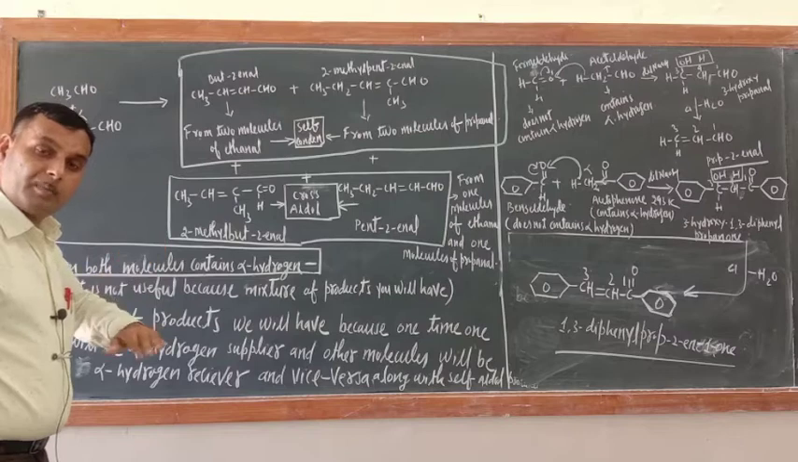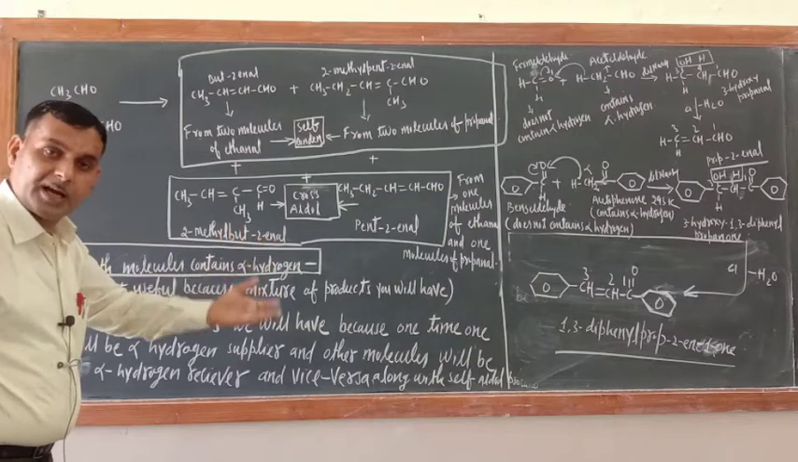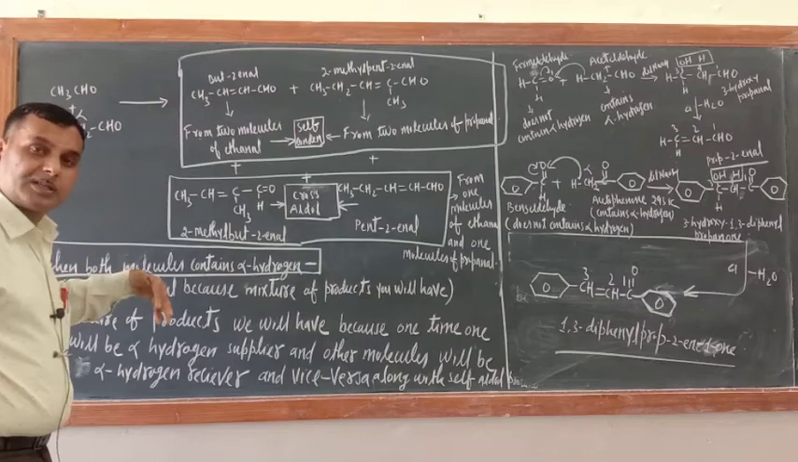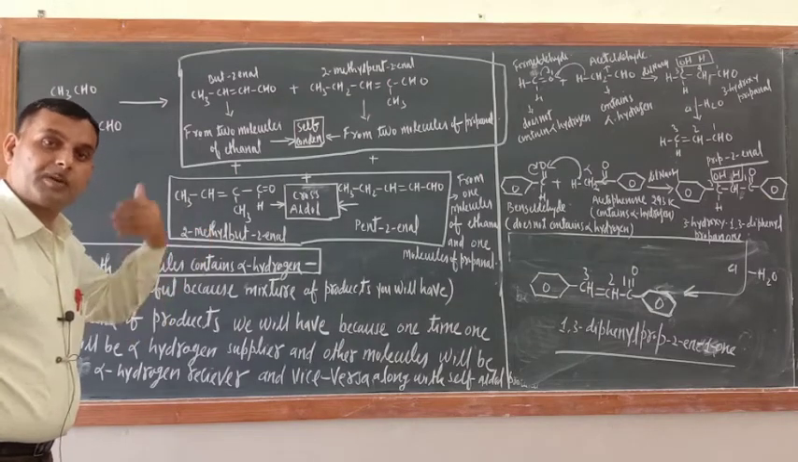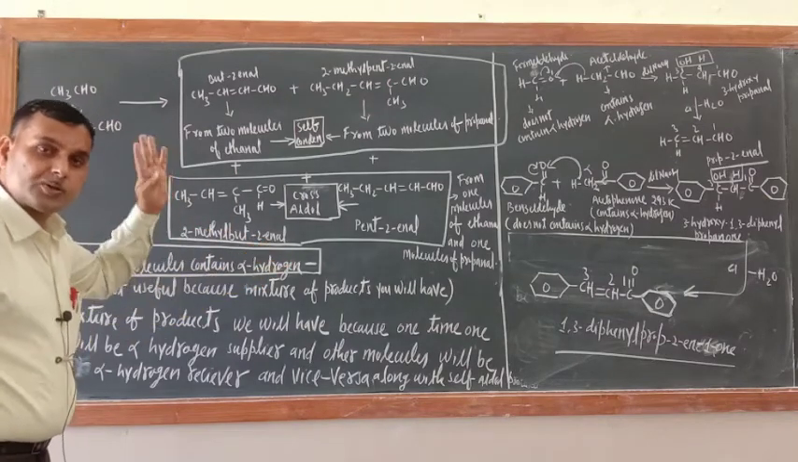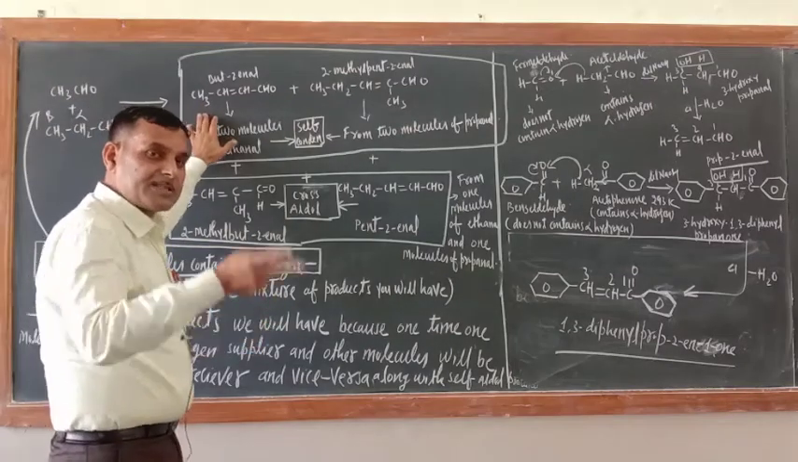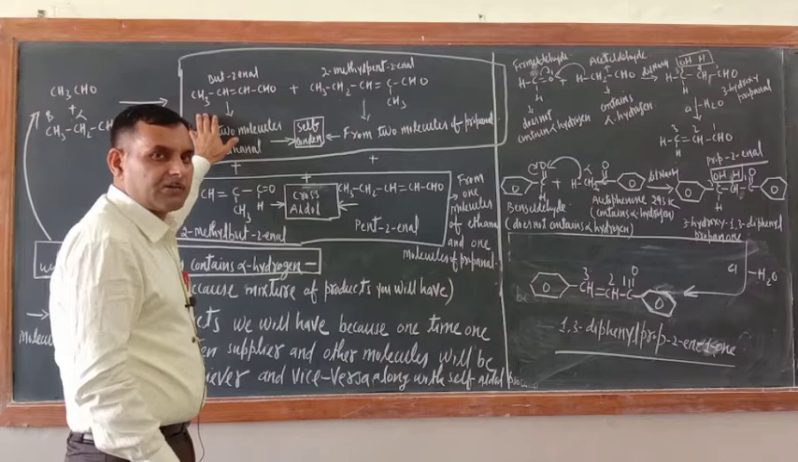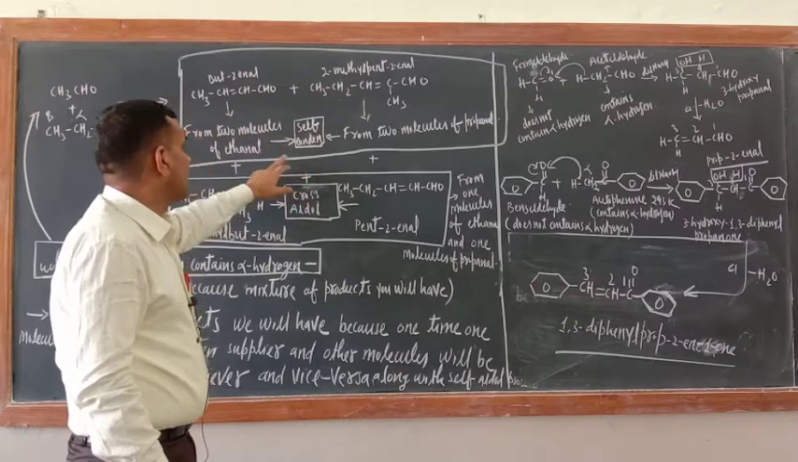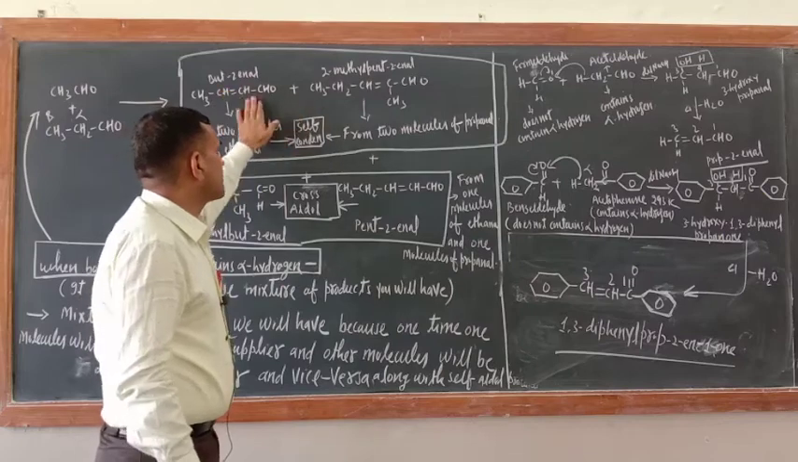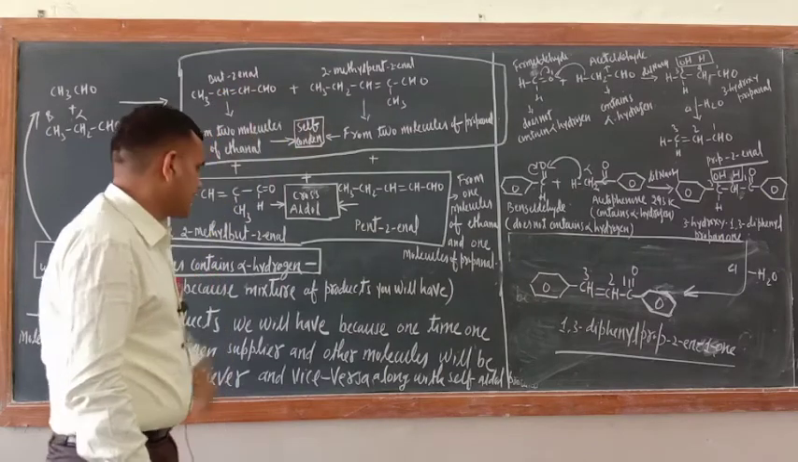where one molecule is alpha hydrogen supplier and another one is receiver. So if one time ethanol is alpha hydrogen supplier, the other time propanol will be the alpha hydrogen supplier. So chances of getting 4 products. When they are reacting between similar kinds of molecules, this would be self-aldol condensation. So I wrote these 2 are the products of self-aldol condensation.